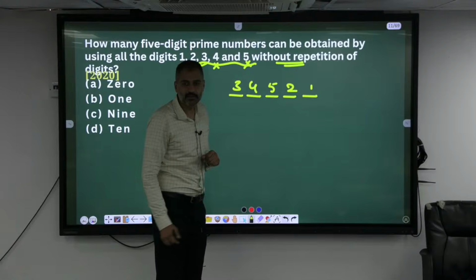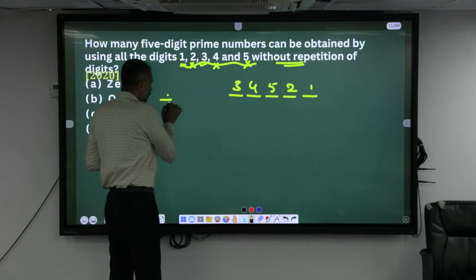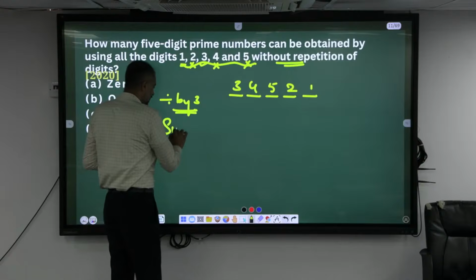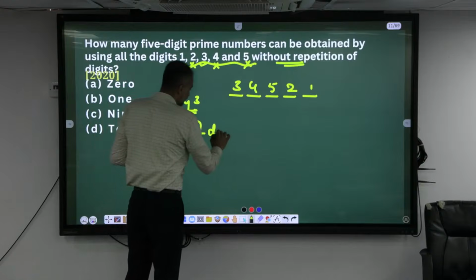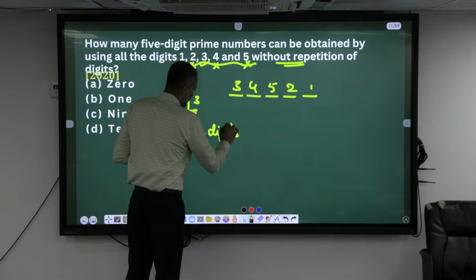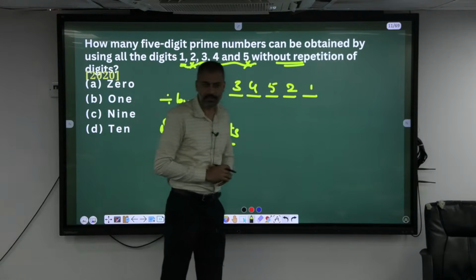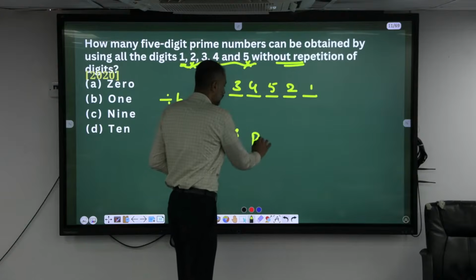No, because what does the divisibility rule of 3 say? If the sum of the digits is divisible by 3, then the complete number also has to get divided by 3 with remainder what? 0. Okay.